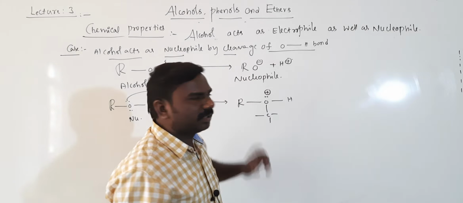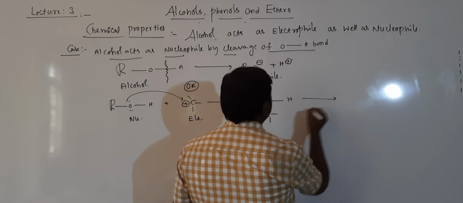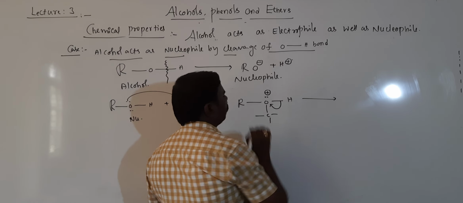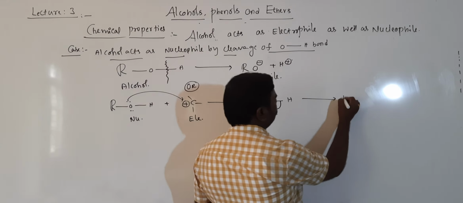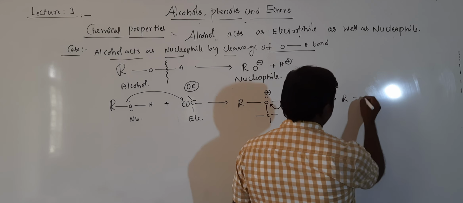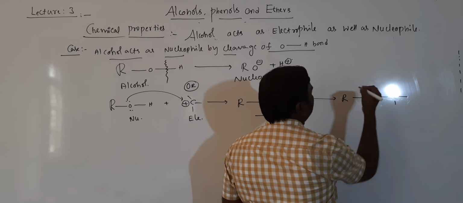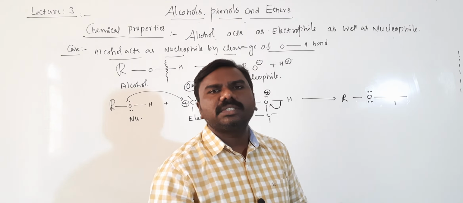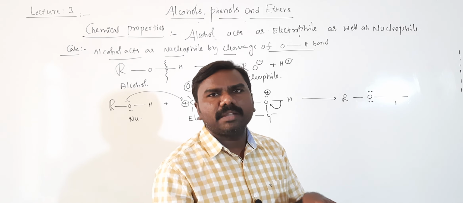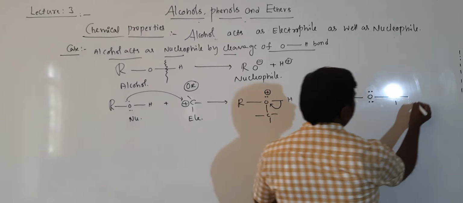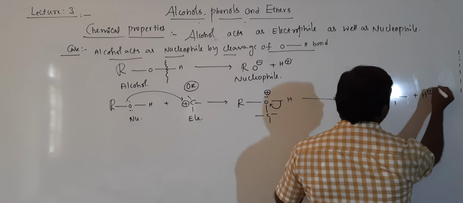That's why I kept a positive sign. Then these 2 electrons attracted towards oxygen side. So obviously the compound is C. This is 1 lone pair becomes 2 lone pairs. Positive charge will be neutralized by negative charged electrons. Then the removed is H plus.